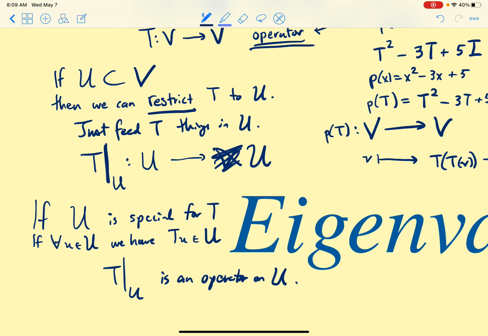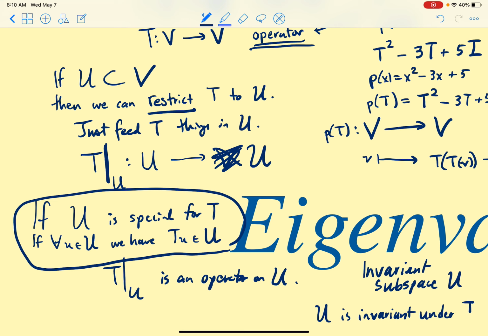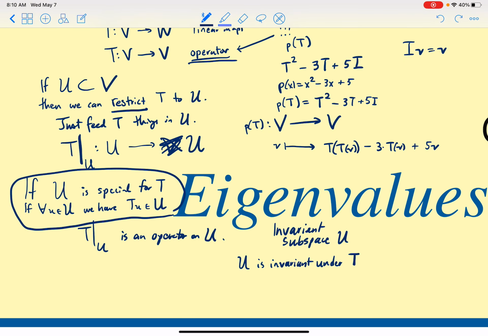So this is called an invariant subspace. U is this definition here. And we'd say U is invariant under T, meaning that T takes vectors in U and maps them back into U instead of possibly outside of U into the bigger space. So that means U is very special.